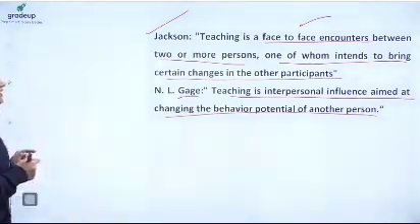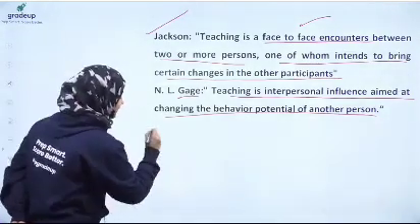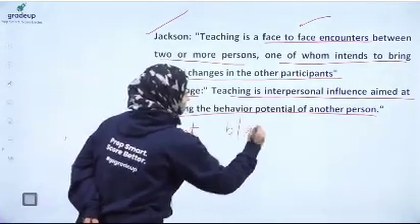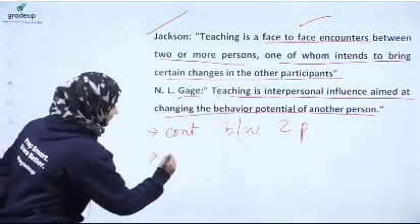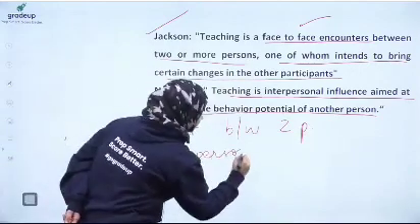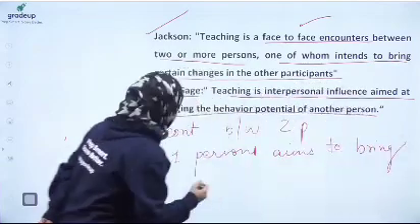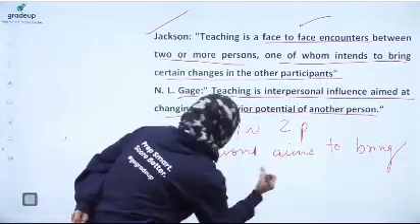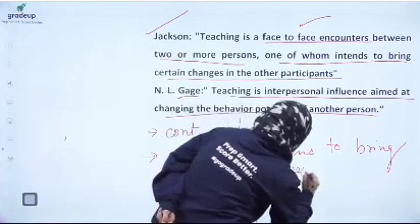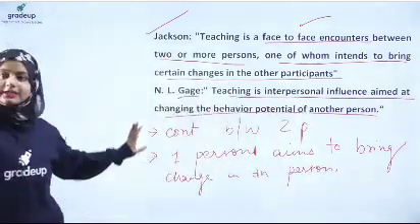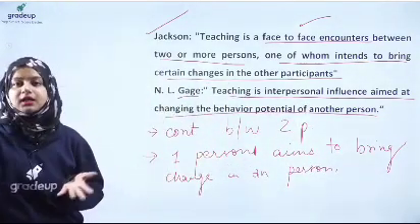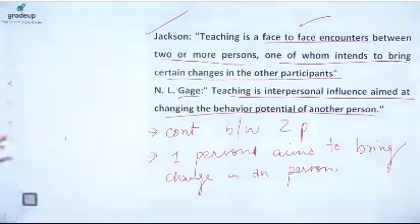So after reading this definition, these points must be clear to everybody that it is a contact between 2 persons, as we have already discussed. In this process, one person aims to bring change in the other person. Alright, so it is a contact where one party intends to bring a certain change in the other party. So this is all about teaching.